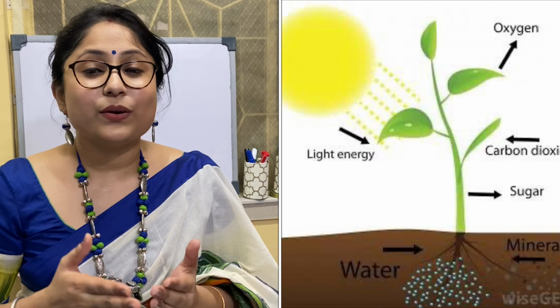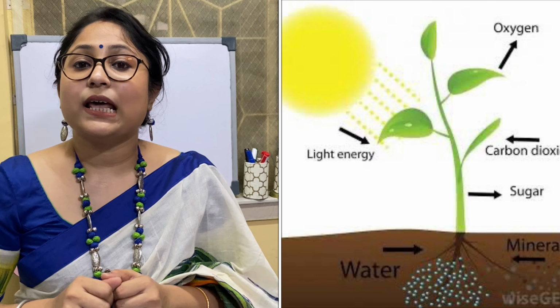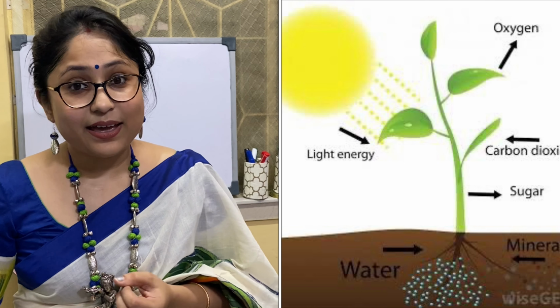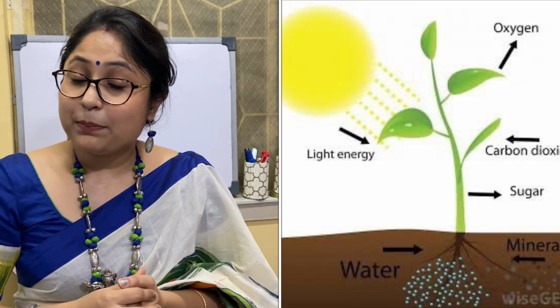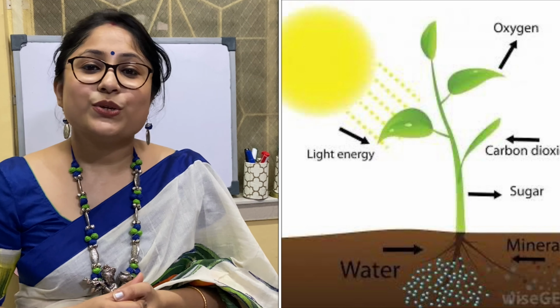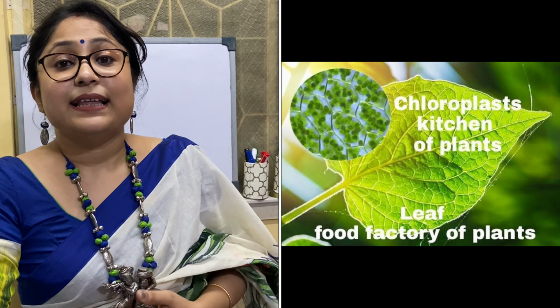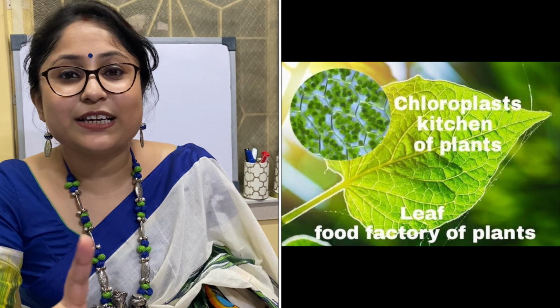Plants also need food to obtain energy. We animals, we are also animals. Human beings are also animals. We animals move here and there in search of food. But you know, plants do not move here and there in search of food, as they can make their own food. They make their own food in the leaf with the help of sunlight, water, air and chlorophyll, the green substance that is present in the leaf. With the help of that, they can make their own food. So plants also need food, and that's why the leaf of a plant is called the kitchen of a plant.